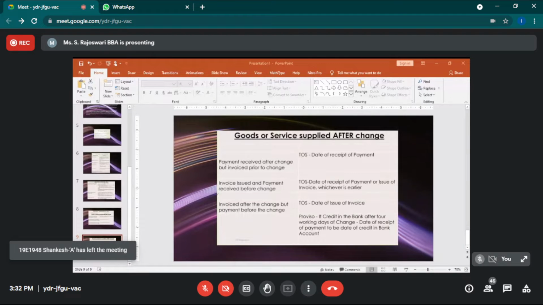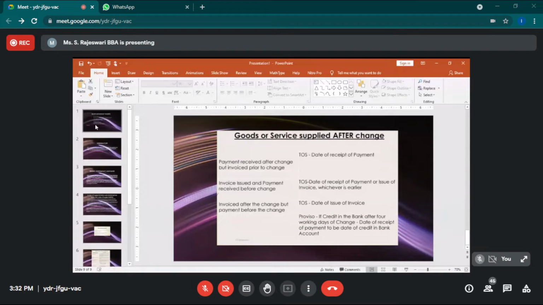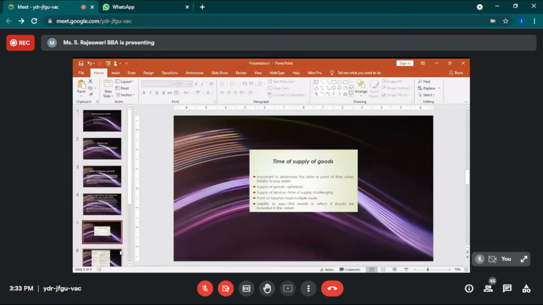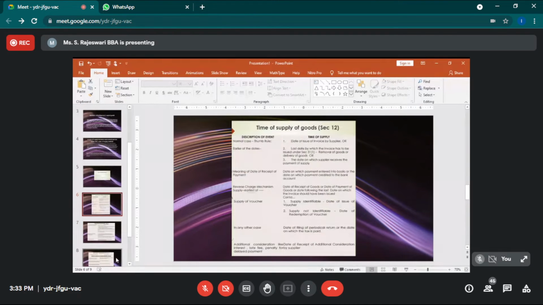Okay, so I'll stop here and do a small recap of what we have done in today's class. We have learned about the definition of GST again, and we have seen what is meant by related person. Then we have seen the time of supply, how the time of supply is classified, what provisions are available, and how the time of supply will be taken for the different events. In the general case, the payment of tax will be on the basis of the invoice.